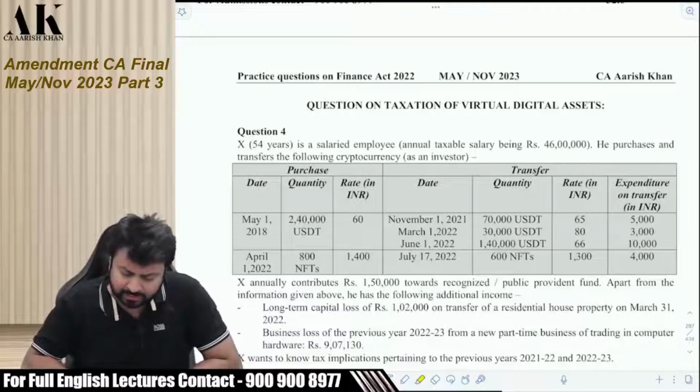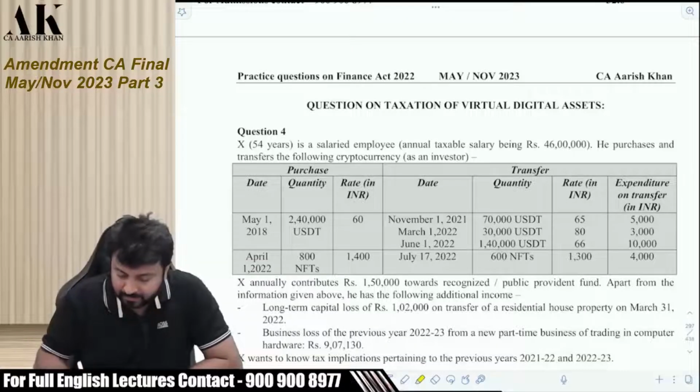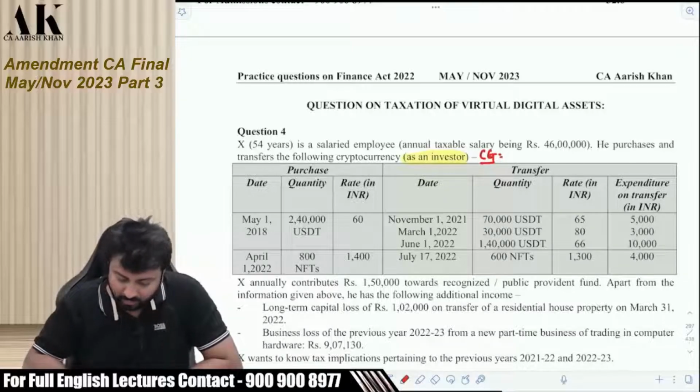X, 54 years, is a salaried employee, annual taxable salary 46 lakhs. He purchases and transfers the following cryptocurrency as an investor. So as an investor means his income will be charged under what? Capital gains. Now on May 1st, 2018, he has purchased some cryptocurrency USDT, 2,40,000 quantity at 60 rupees. Okay.